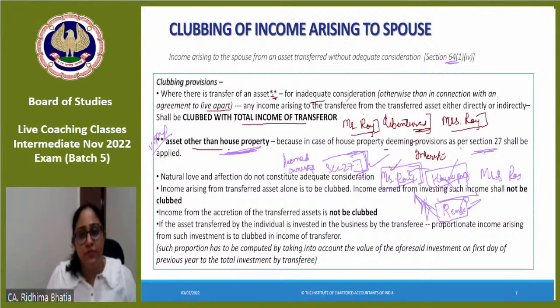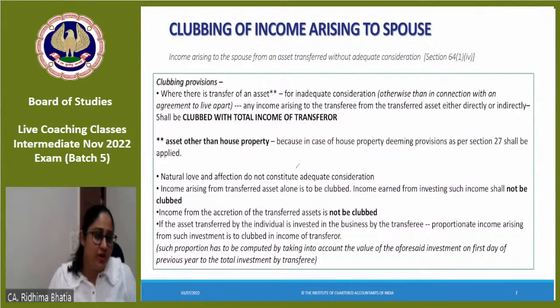So, section 64(1), clause (iv) would be applicable to any other asset except house property, because with house property, again I say, clubbing provisions are not applicable, since it is the ownership provisions which are applicable. Then another point which you have to remember is that income arising from the transferred asset alone is to be clubbed. Income earned from investing such income shall not be clubbed. So basically, income from the accretion of the transferred asset is not to be clubbed.